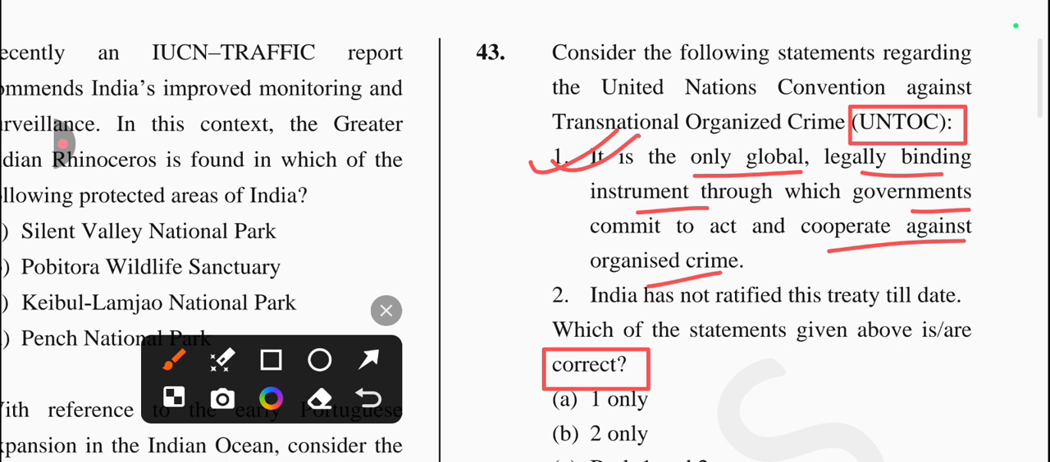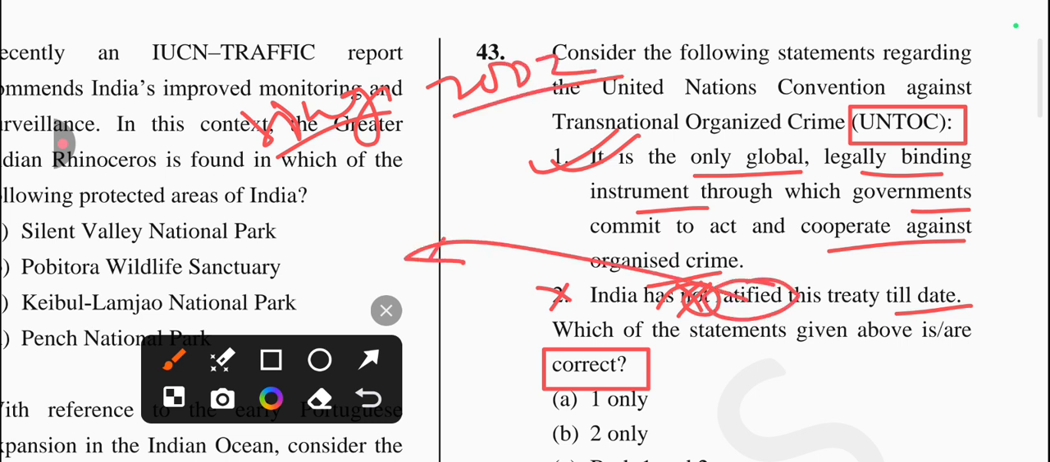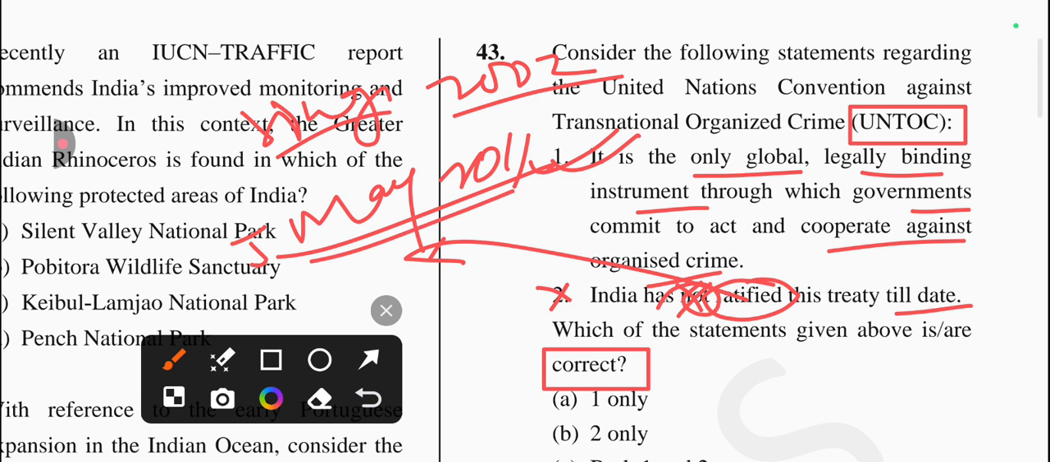Next one is, India has not ratified this treaty till date. Is it true? No, it's not correct, because India already ratified it. India signed in 2002 and ratified it on 5th of May 2011. So this statement is incorrect. So the answer will be option number A. Only one statement is correct. Okay. Let's come to the next question, which is